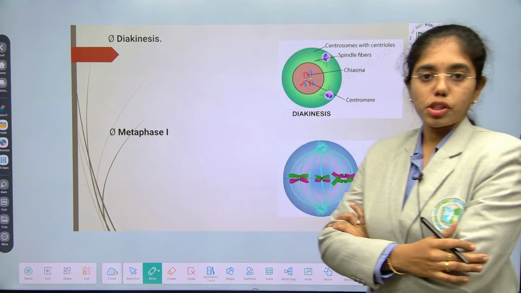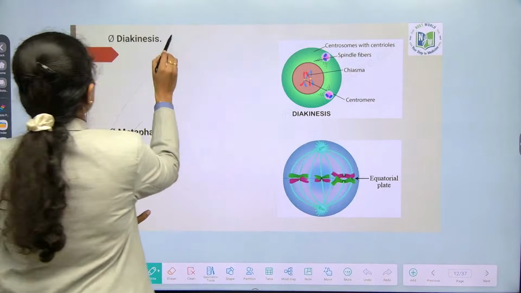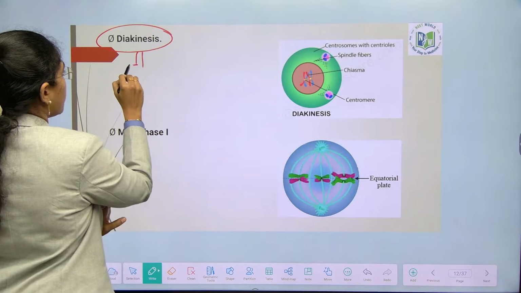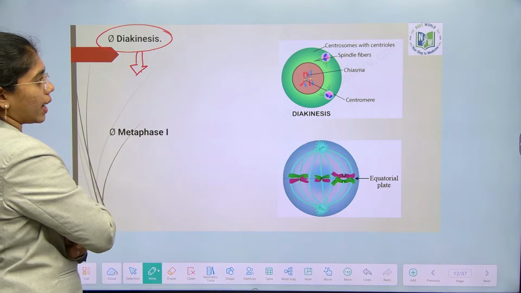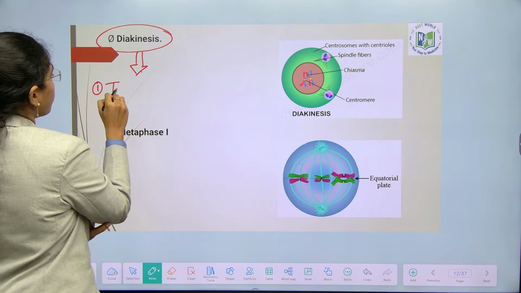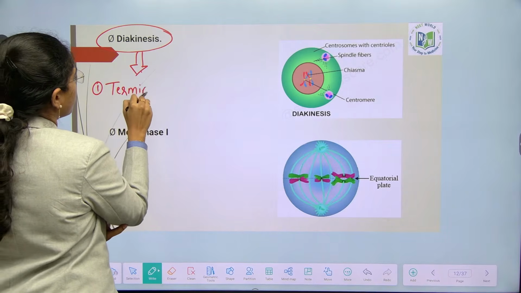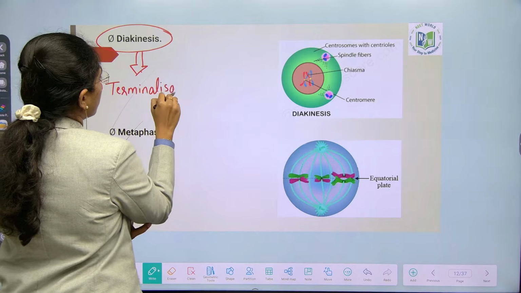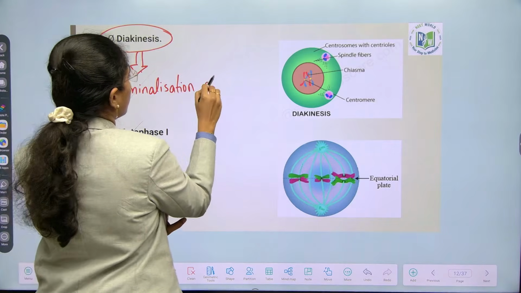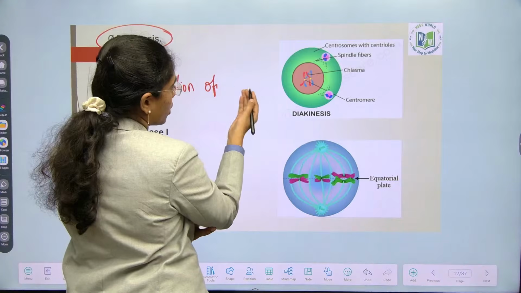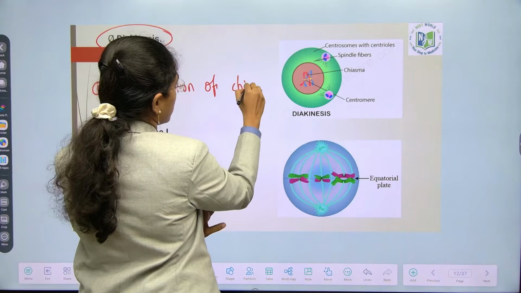Then the last substage of prophase 1 is diakinesis. Remember the major events that occur in diakinesis. First is terminalization of chiasmata.